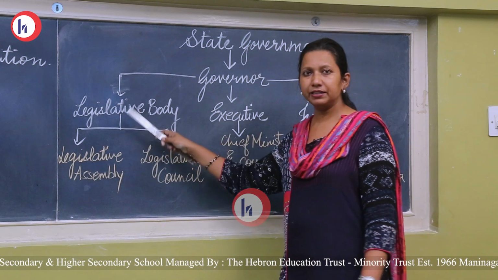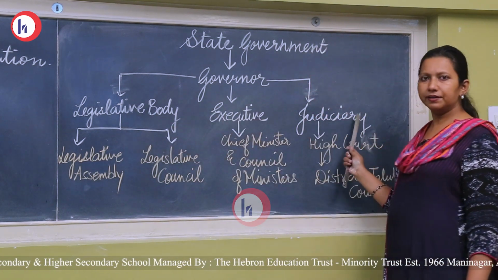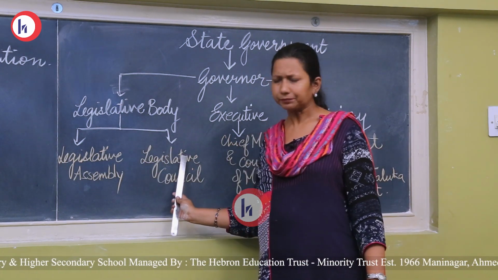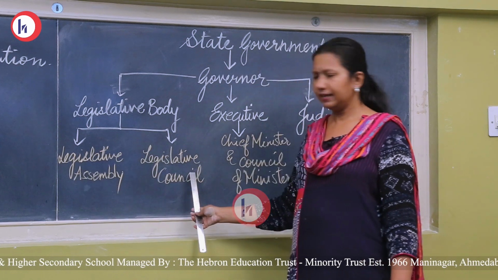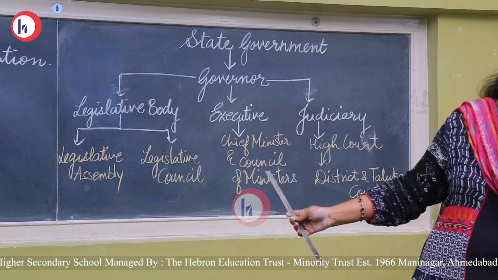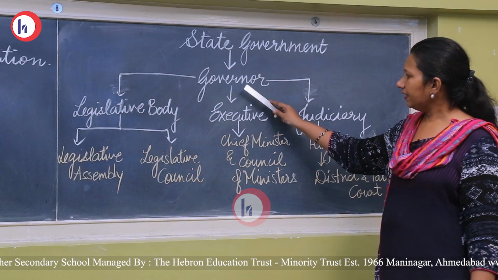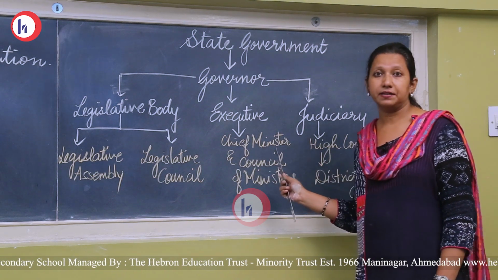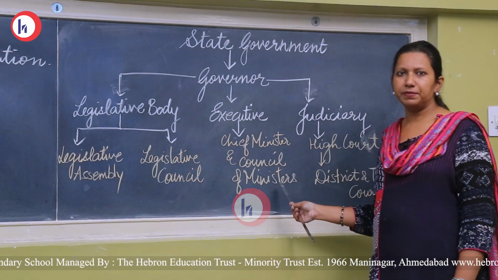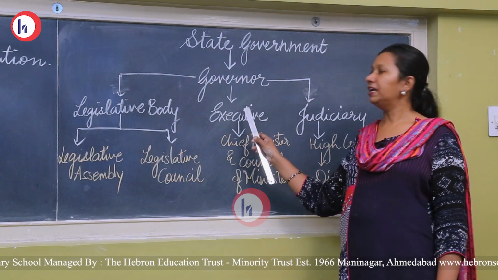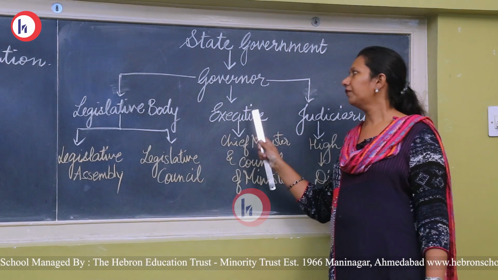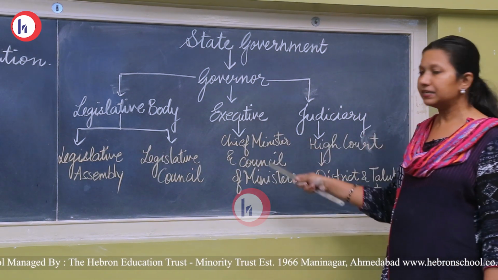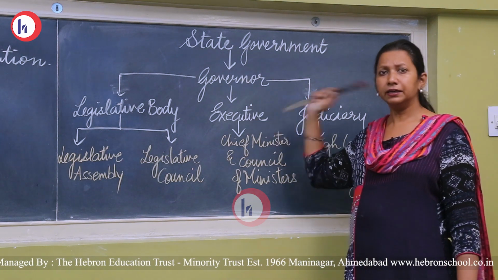The three organs come under the government: the legislative body, the executive and the judiciary. Now, see, the legislative body has two parts, two houses, Legislative Assembly and Legislative Council. Then executive. What comes under executive? Executive consists of the Chief Minister and Council of Ministers. Together they form a body which comes under the second organ of the government, that is executive. But the Chief Minister and Council of Ministers also work under the governor.